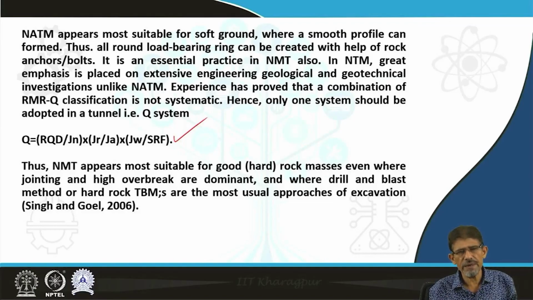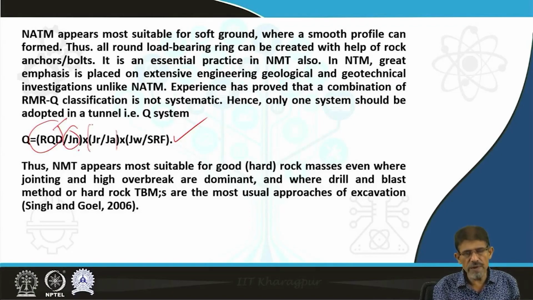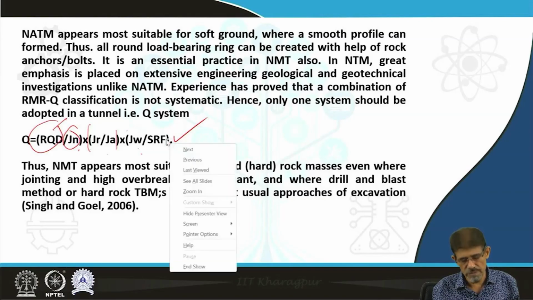In 1974, Q is equal to RQD by Jn, rock quality designation divided by joint number, then another quotient, joint roughness by joint alteration, then joint water reduction factor and stress reduction factor.